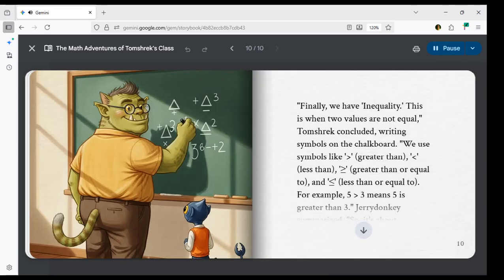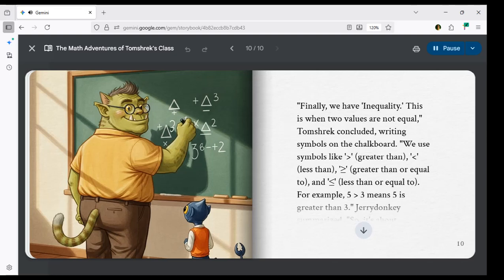Finally, we have inequality. This is when 2 values are not equal, Tomshrek concluded, writing symbols on the chalkboard. We use symbols like greater than, less than, is greater than or equal to, and is less than or equal to. For example, 5 greater than 3 means 5 is greater than 3.